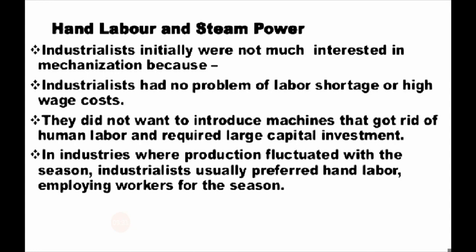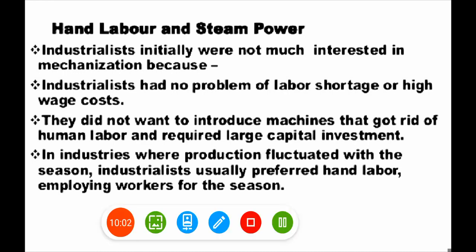Industrialists initially were not much interested in mechanization because they had no problem of labor shortage or high wage cost. They did not want to introduce machines that got rid of human labor and required large capital investment. In industries where production fluctuated with the season, industrialists usually preferred hand labor, employing workers for the season.